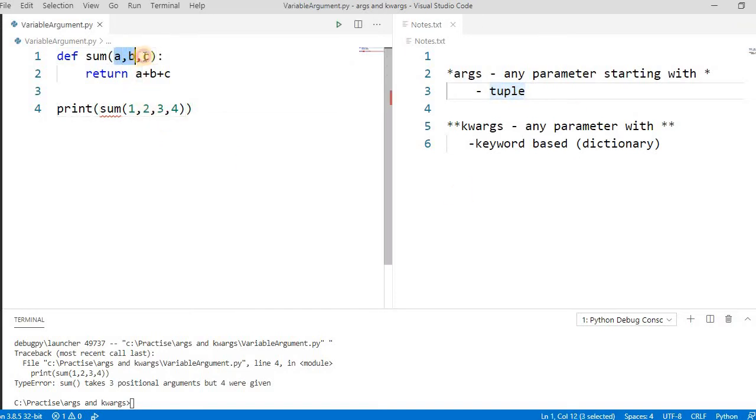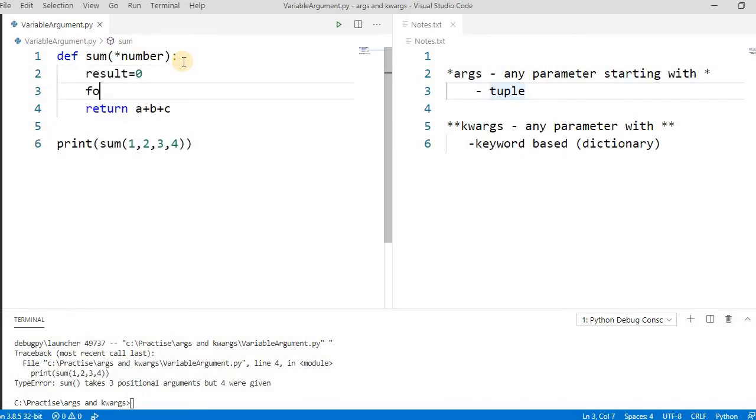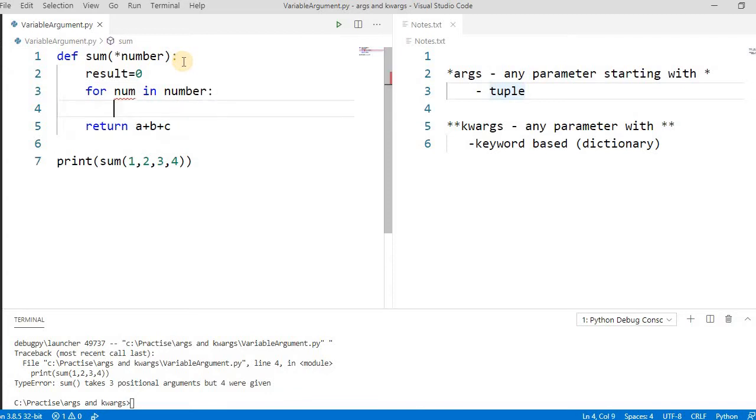How do we change this? Simply pass the argument with a star, because you are passing a star, we have to change the function body. Let's say result is equal to 0. Because it's a collection, we have to iterate over it: for num in numbers, result plus equal to num, and then return the result.